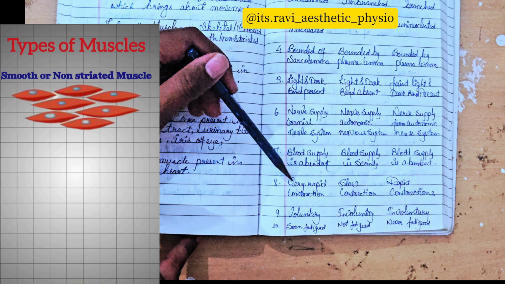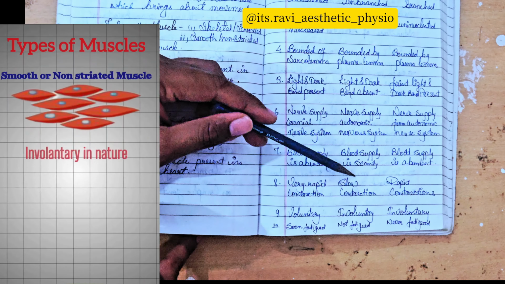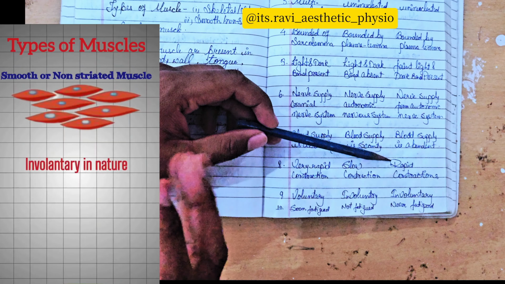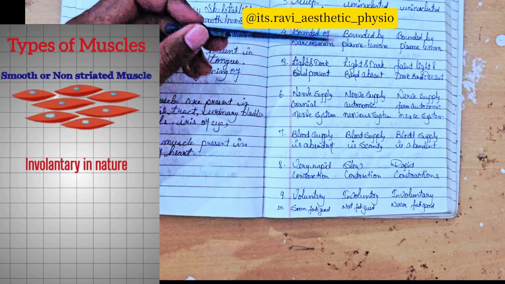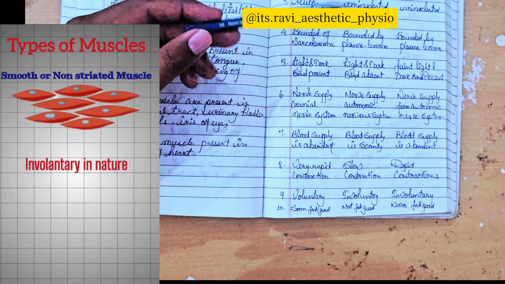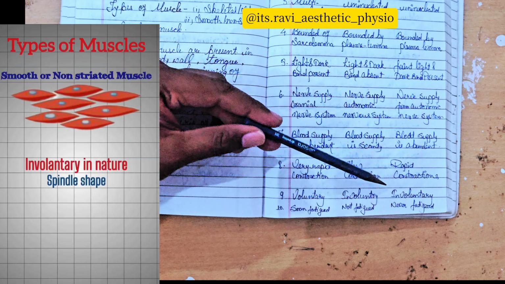Skeletal muscle has very rapid contraction. Smooth muscle has slow contraction, and cardiac muscle has rapid contraction. The heart contracts 24 hours a day, 7 days a week. Next is voluntary control. Skeletal muscle has voluntary contraction. Smooth muscle has involuntary contraction, and cardiac muscle also has involuntary contraction.